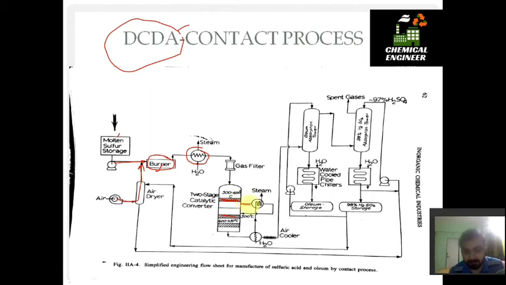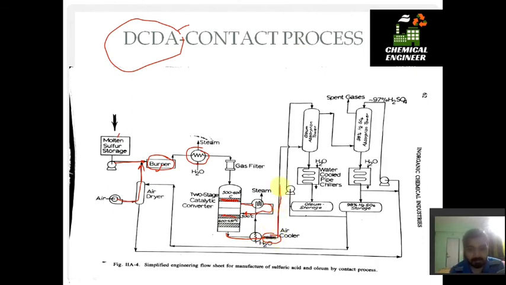So the product of the first stage is again cooled down using a cooler or a heat exchanger. We can cool it using water. From that it is again cooled and sent to the second stage of the reactor, which is operated at 400 to 450 degrees Celsius. Now in the second stage again the reaction with the V2O5 catalyst bed occurs, and the final product is taken out, and this final product is cooled using an air cooler.